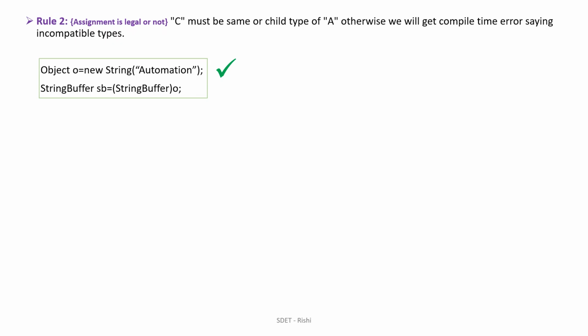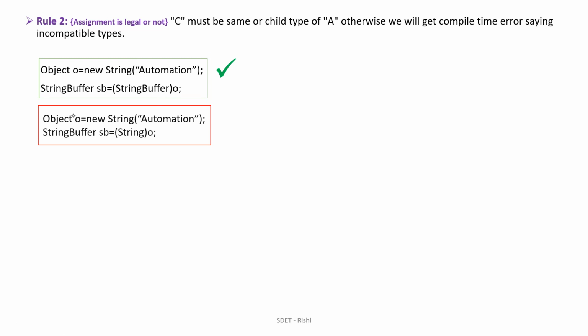Let's first check whether it follows rule 1. A StringBuffer is obviously the same type, so rule 1 is followed, and we are assigning this value to this StringBuffer, so this is also the same. So it also follows rule 2. In the next example, Object o, a String, and a StringBuffer, we are just trying to typecast this value.